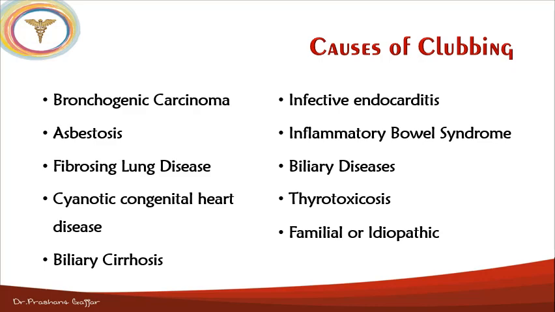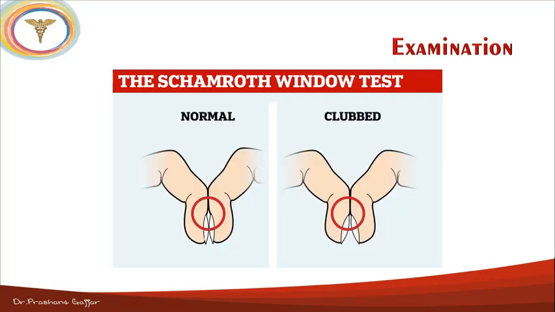Okay. Now we move on. What is the examination of the clubbing? How can we examine the patient of the clubbing? The test is known as the Schamroth window test. You can see here, in a normal individual, when these two fingers are connected, you can see one diamond shape, that one window, which is known as the Schamroth window.